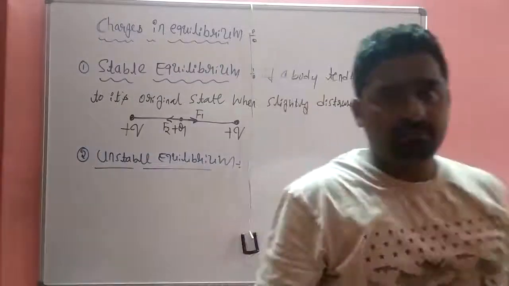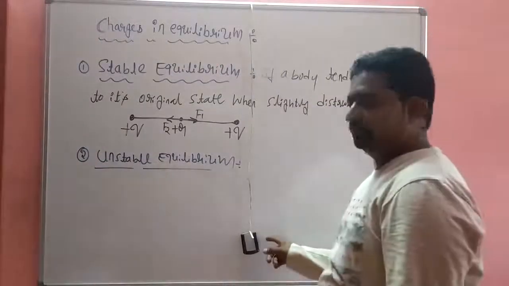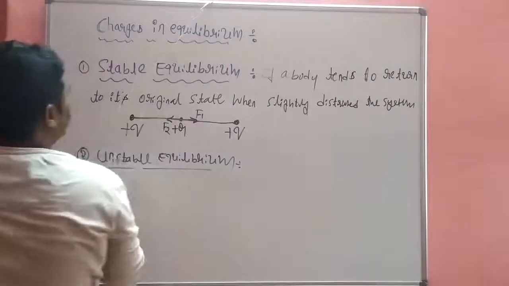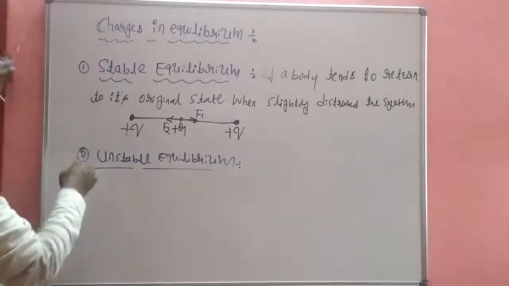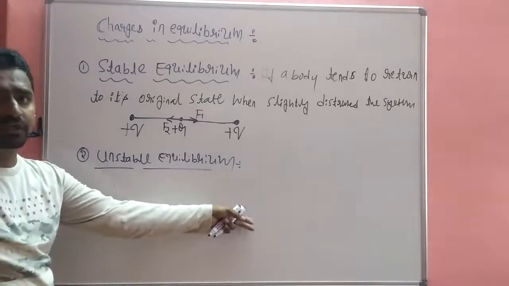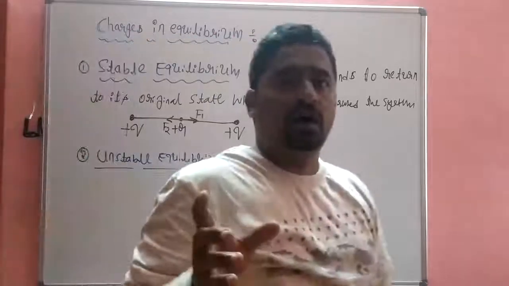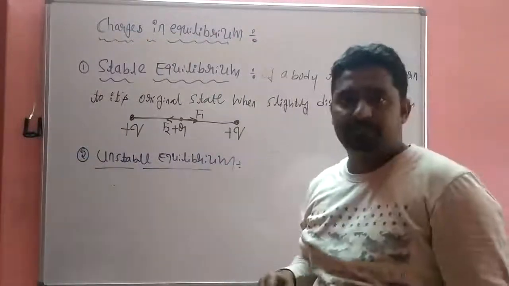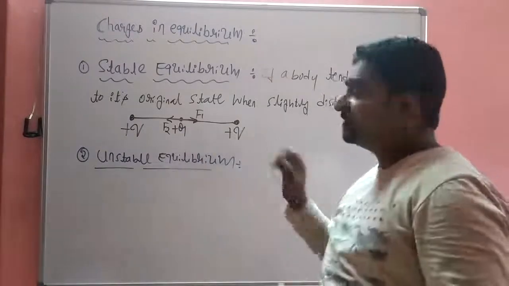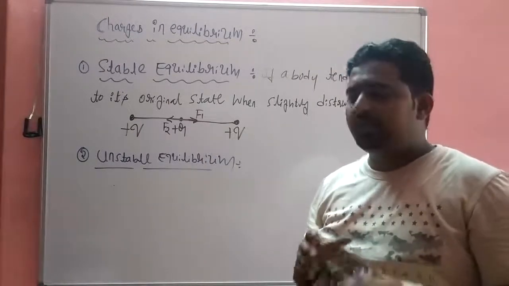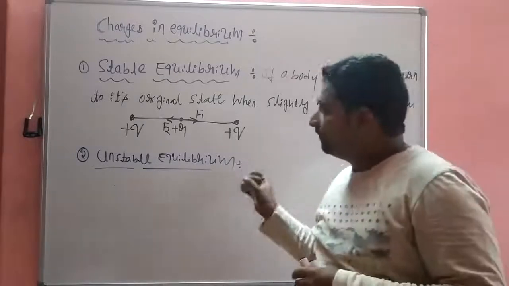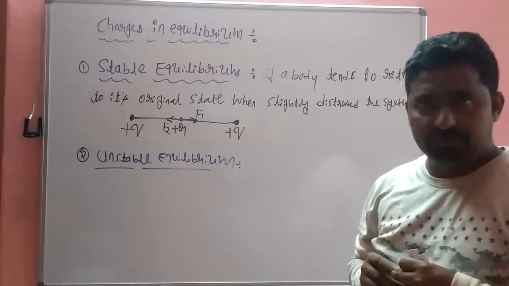So what is unstable equilibrium? Now I disturb the system. The system does not come back to the original condition or equilibrium position. That is unstable equilibrium. So unstable equilibrium means the body tends to go away from the original position.